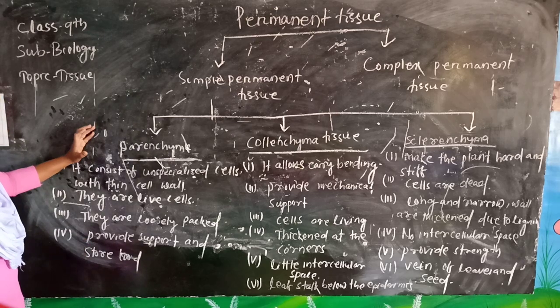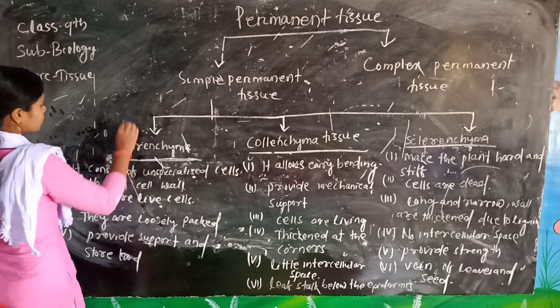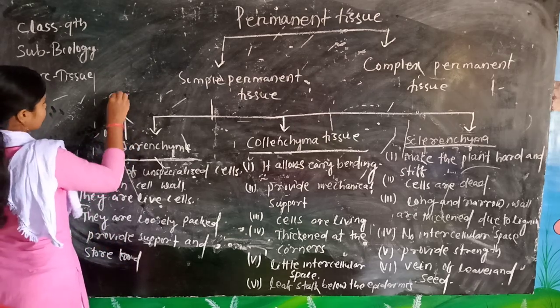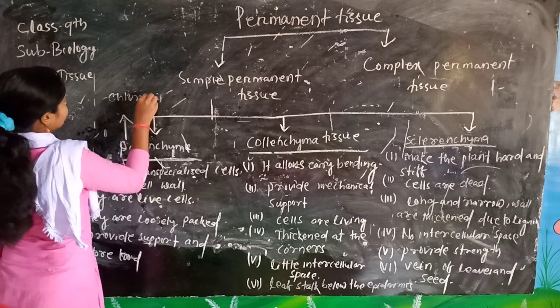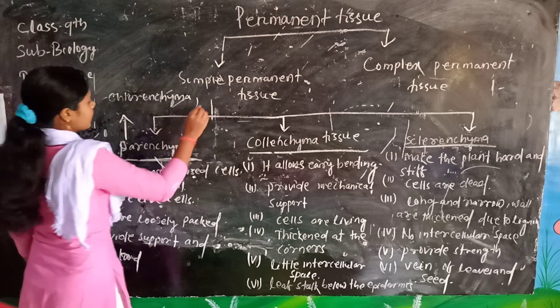According to the function, parenchymatous tissue is again of two types, that is chlorenchyma and another one is aerenchyma.